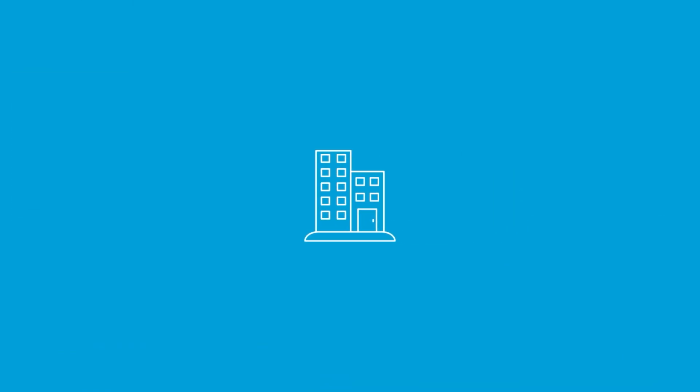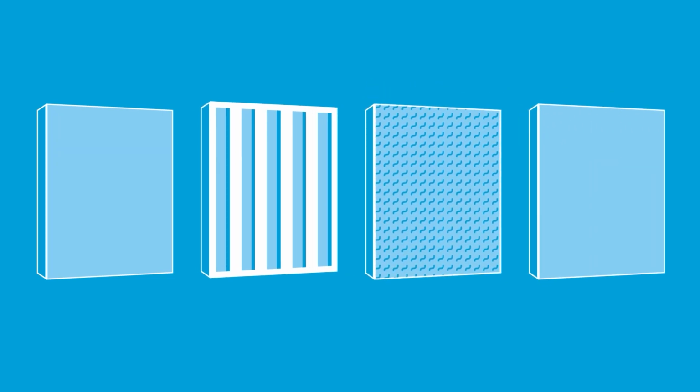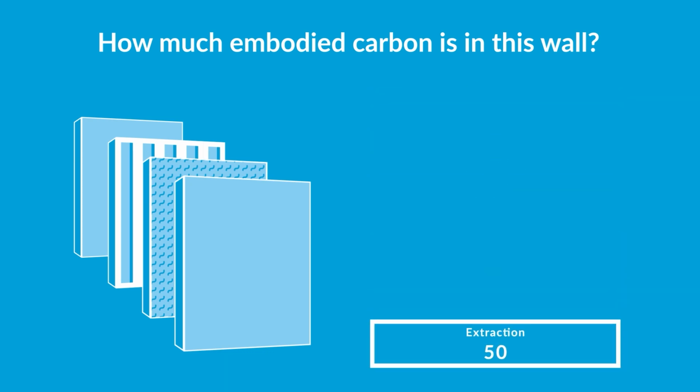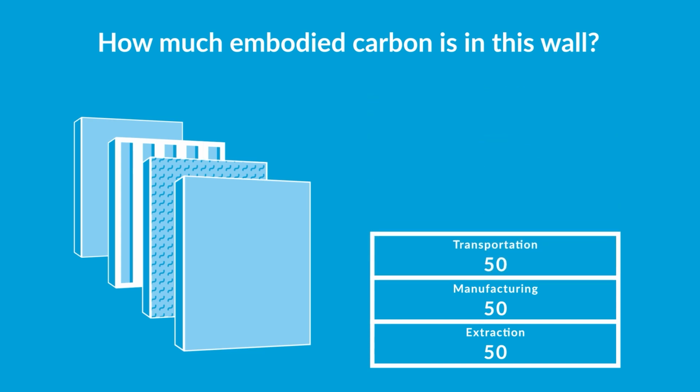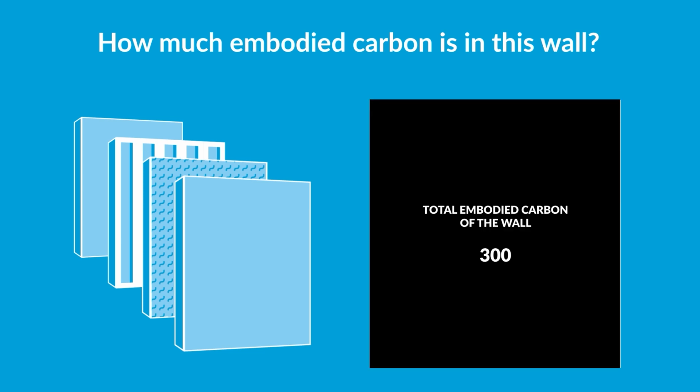For example, let's take the wall of this building. It's made up of different layers: gypsum sheathing, insulation, framing, and another layer of gypsum sheathing. If we add up all of the carbon emissions associated with each layer for extraction and transportation of raw materials, manufacturing building products, transportation to construction sites, installation on the site, use and maintenance, and end of life, which includes deconstruction, transport of waste materials, processing, and disposal, we get the total embodied carbon of the wall assembly.